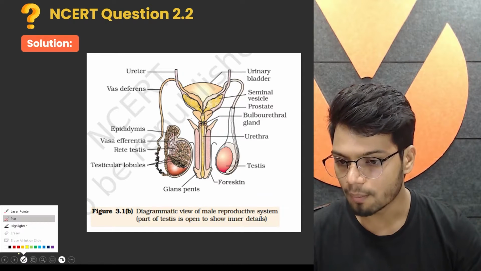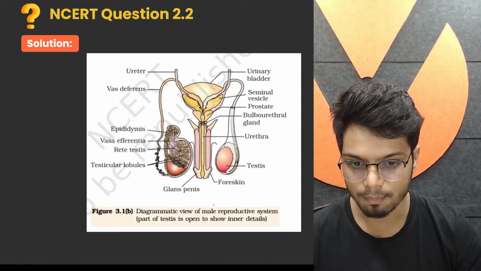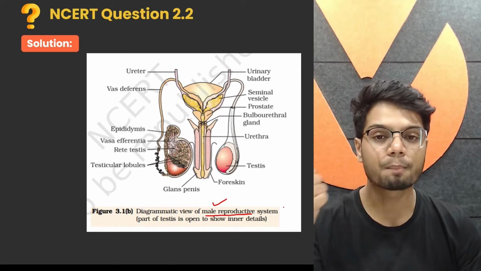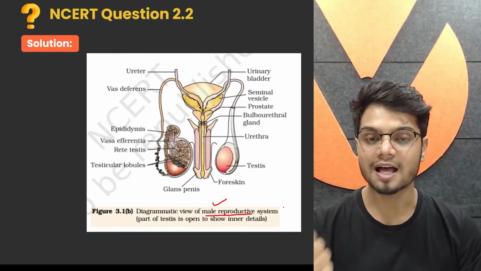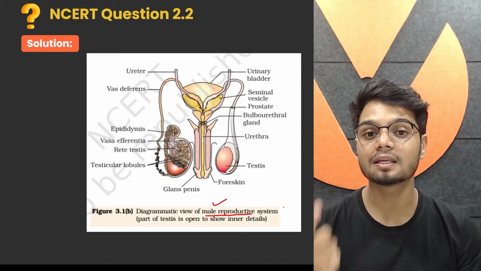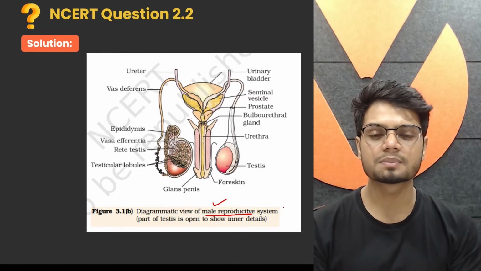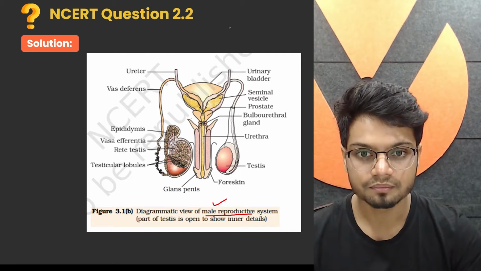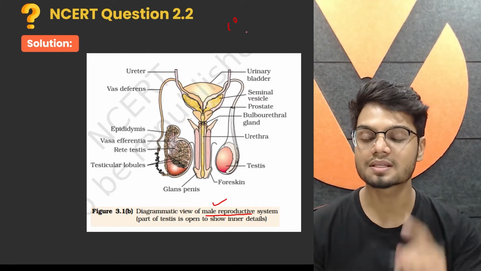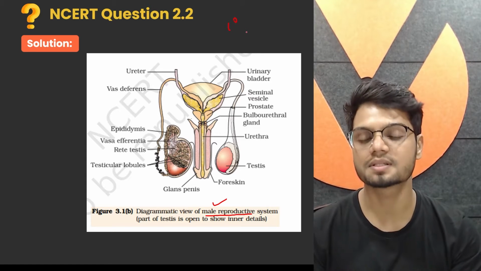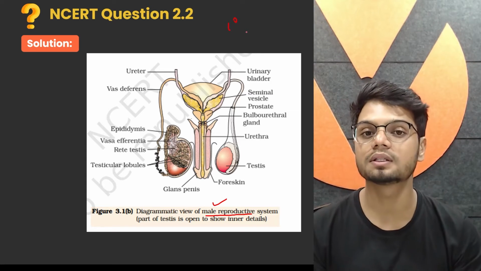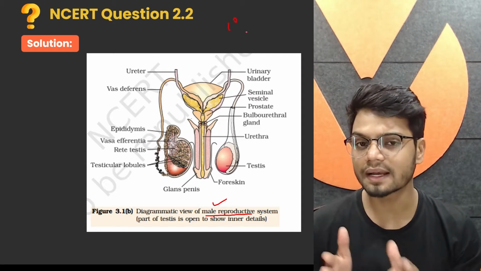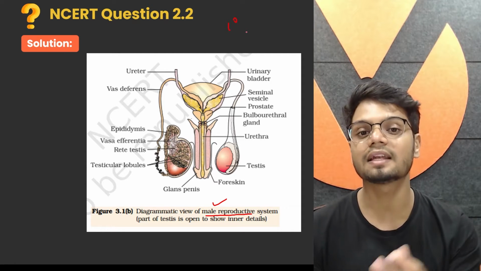So we know your male reproductive system is divided into two parts: your primary male reproductive system as well as secondary male reproductive system. Now, what is this primary and secondary? The primary reproductive system is directly involved in spermatogenesis, while your secondary sex organs are indirectly involved.